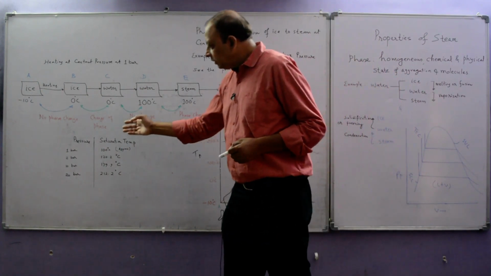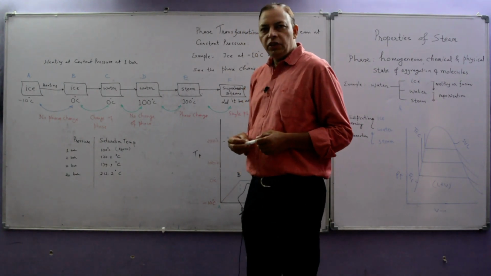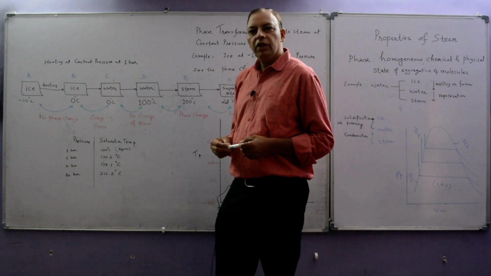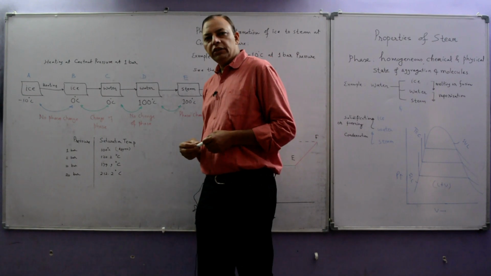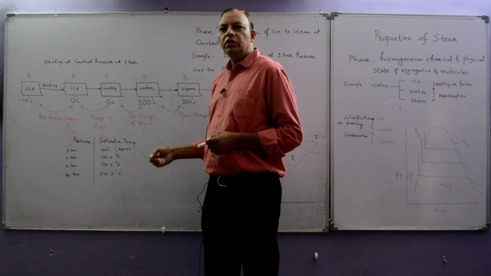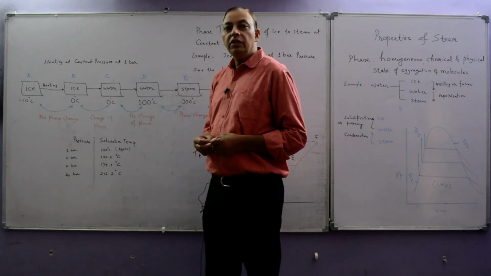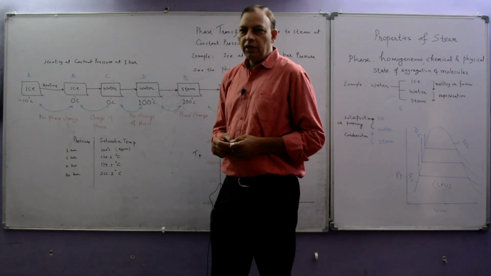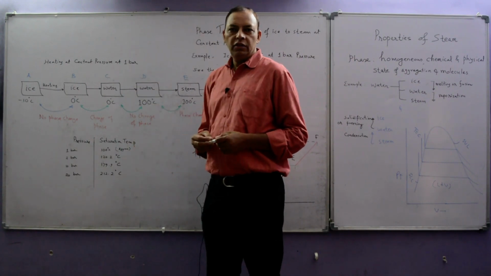Here there is a pressure and its saturation temperature. See what happens. At 1 bar, the saturation temperature of steam is 100 degrees Celsius. At 2 bar, it is 120.2 degrees Celsius. At 10 bar, it is approximately 179. And at 20 bar, it is 212.4 degrees Celsius. It shows that as the pressure increases, the saturation temperature of water also increases. When we decrease the pressure, it will also decrease.